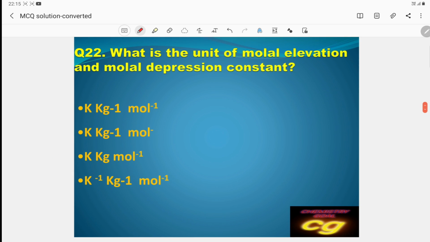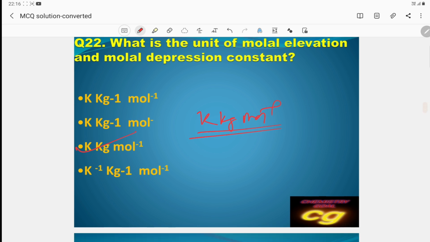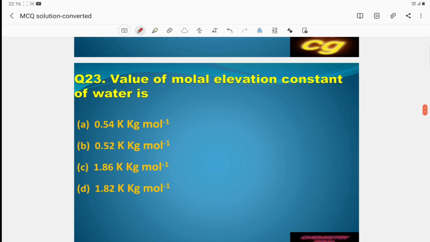Then question number 22. What is the unit of molar elevation and molar depression constant? Here the unit is K kg mole inverse, so the answer is the third option. The next question: the value of the molar elevation constant of water.